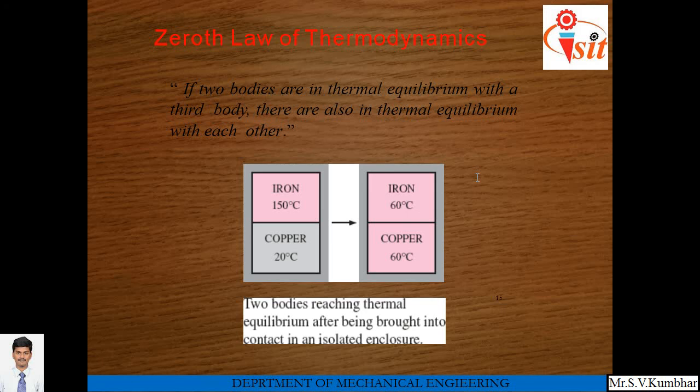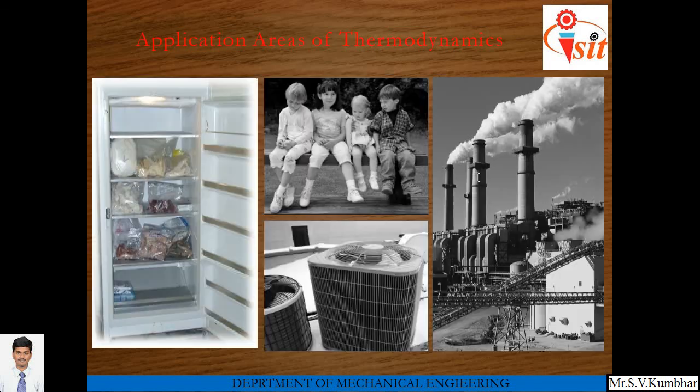So when two bodies reach thermal equilibrium after being brought into contact in an isolated enclosure, the temperature remains in equilibrium. The best example is the temperature recorded by a thermometer. Here also the zeroth law of thermodynamics is applied.